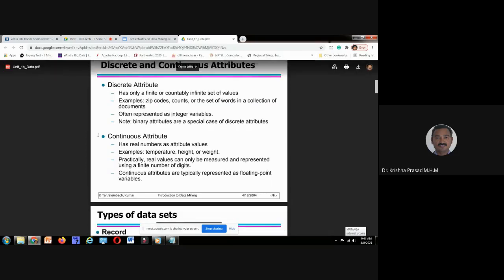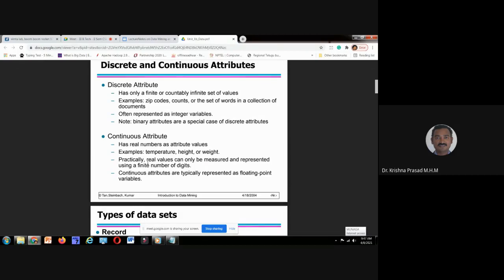What is a continuous attribute? It has real numbers as attribute values. Example, temperature. We never tell temperature as an integer. Height, weight. Practically, real values can only be measured and represented using a finite number of digits.